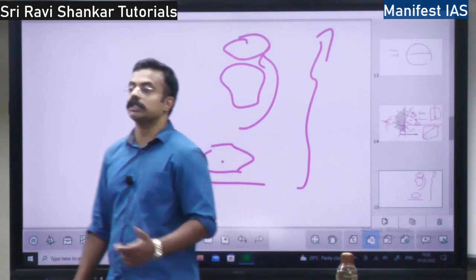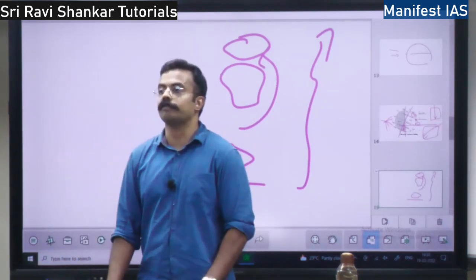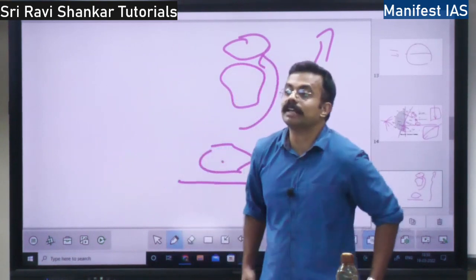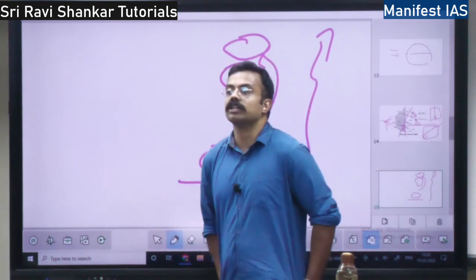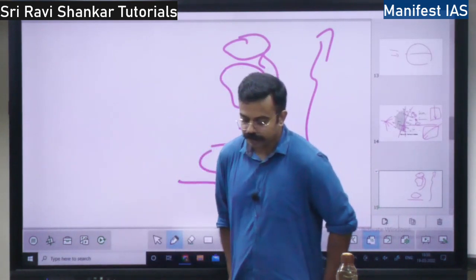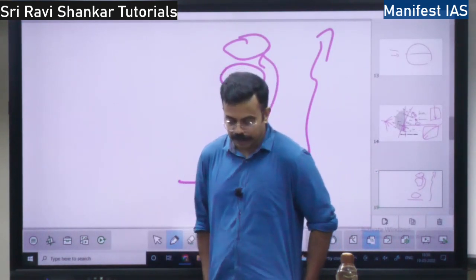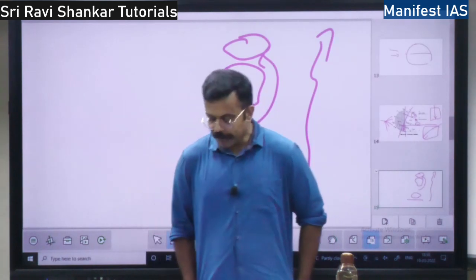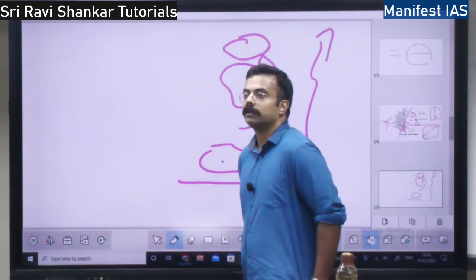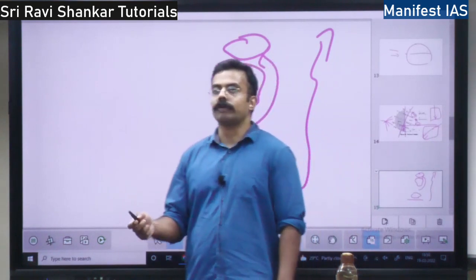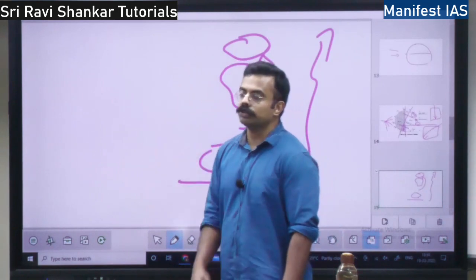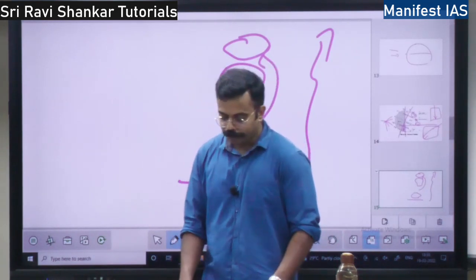Then you have one more concept, horizontal transfer of heat. When the heat is transferred horizontally, it is called advection. Horizontal transfer of heat is called advection. You see this advection majorly in the middle latitudes. Middle latitudes means what? From 23 degree to 66.5 degree, in these latitudes you find this process of advection.